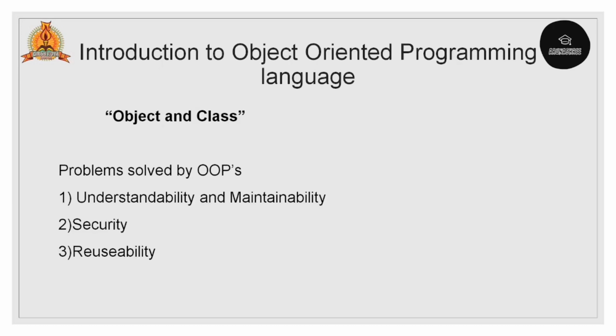To overcome that problem, the object-oriented programming language was introduced. It mainly focuses on objects and classes. Adding the class and some extra features to POP reduces the program complexity automatically, even though POP is time consuming.